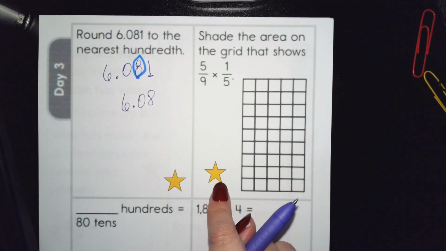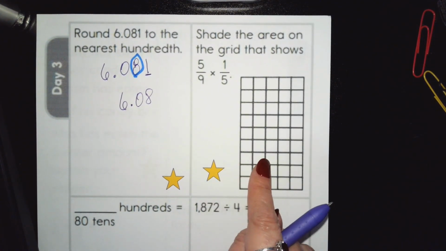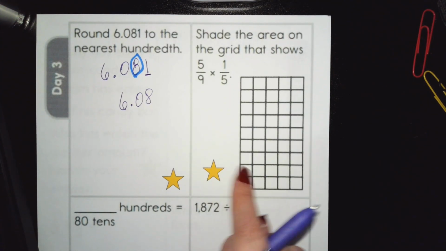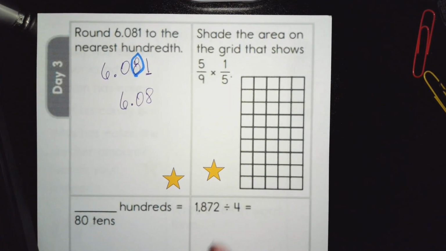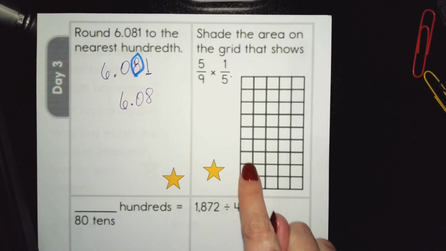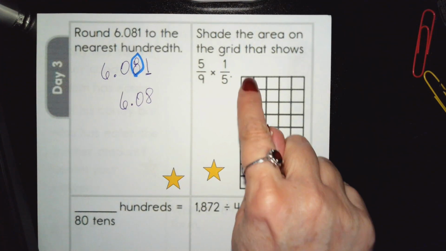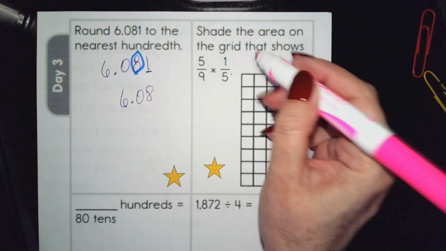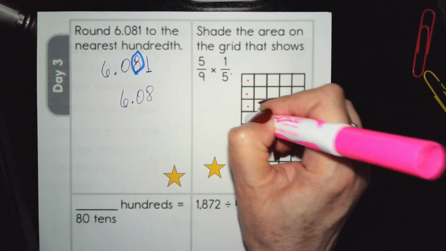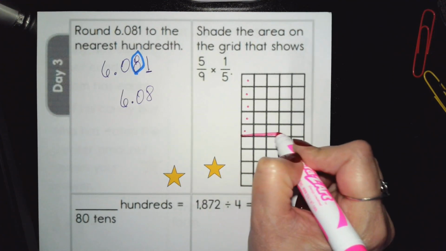Next, we have to multiply. It says shade the grid. We'll shade the grid as well, but we are going to multiply. So let me get out some markers here. Does it work? All right. So the first one is 5 ninths. You have 1, 2, 3, 4, 5, 6, 7, 8, 9 rows. So we're going to shade in 1, 2, 3, 4, 5 of them.